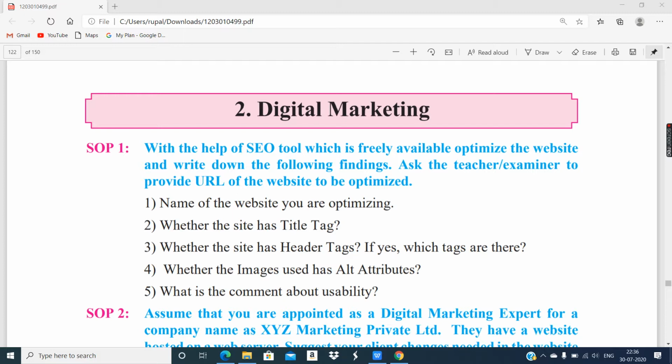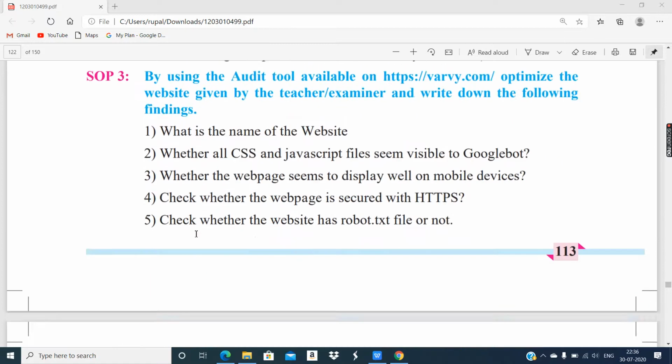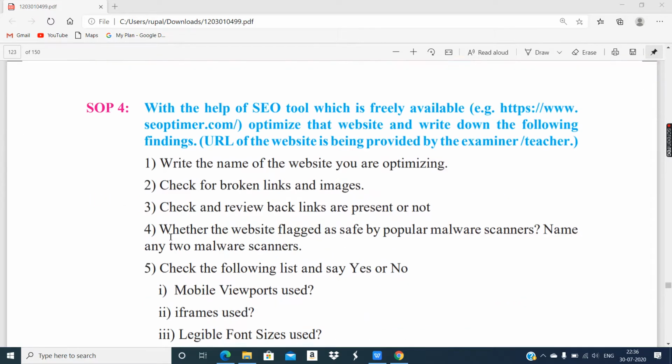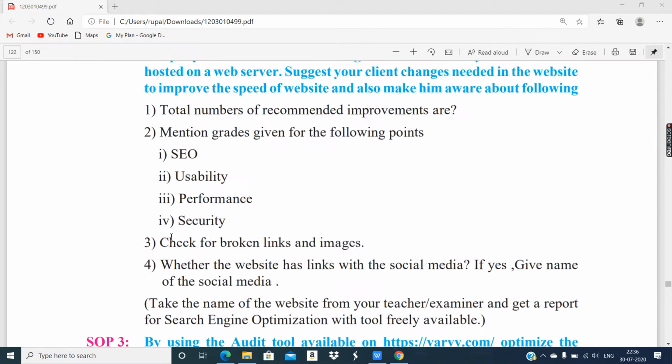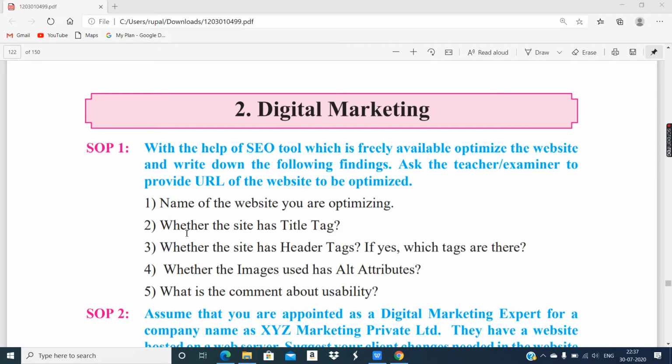So this lesson has 4 SOPs, and as per the reduction SOP, the fourth SOP has been declared non-evaluative. That means this SOP will not be included in your examination. But these SOPs are very simple. They all are related to the same topic, search engine optimization, SEO. Okay. So to perform these